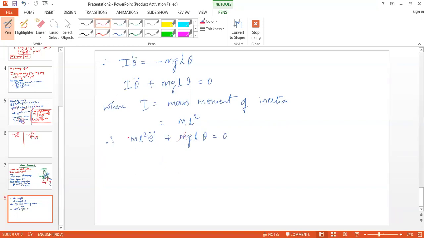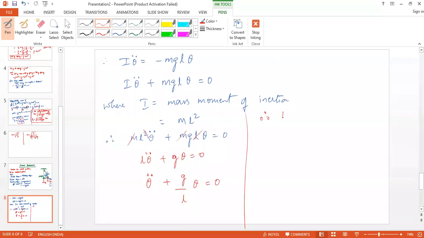You can take m outside, and you can take one L also outside. The remaining will be L theta double dot plus g theta equals 0, or theta double dot plus g by L theta equals 0. Therefore, omega n is root of g by L.